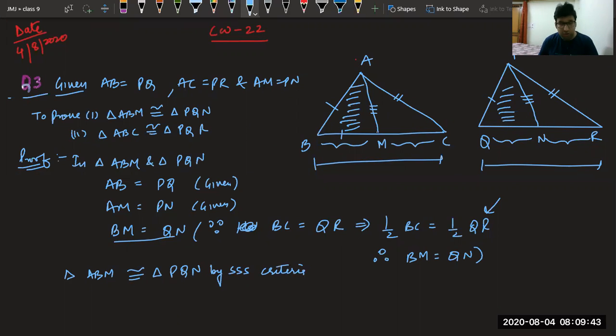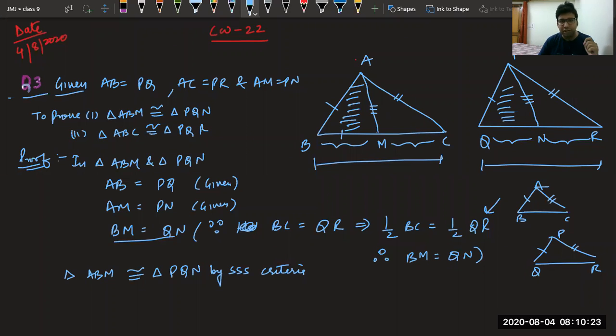Now we want to prove triangle ABC and PQR, that is the bigger triangle ABC and the bigger triangle PQR. So AB equal to PQ, AC equal to PR, and third thing angle B equal to angle Q. We had AB equal to PQ, first thing, AC equal to PR, but the third thing we don't have.